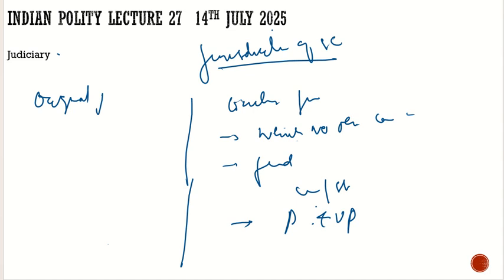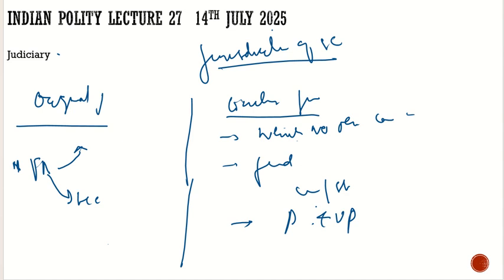What is the original jurisdiction? The original jurisdiction means you can directly file your case in the Supreme Court. For example, fundamental rights. If your fundamental right is violated, you can directly go to the Supreme Court. But you can also go to the High Court. So this is the difference. About the exclusive jurisdiction, this case will not be heard by any other court. About the original jurisdiction, you can directly approach the Supreme Court, but this case can be heard by the lower courts too. That is the difference between original and exclusive jurisdiction.